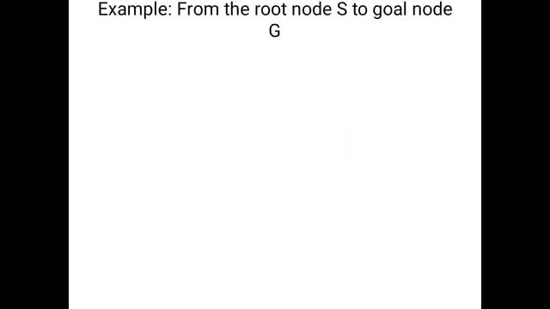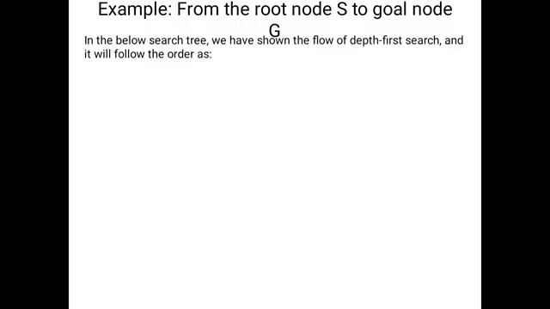In this particular problem, our aim is to traverse from the root node capital S to the goal node, capital G. That means we will move from S to capital G. In the search tree below we have shown the flow of depth first search, and it follows an order. First we consider the root node, after that we move to the left side because here we consider the left path. After completing the left path, once again we move along that left path.